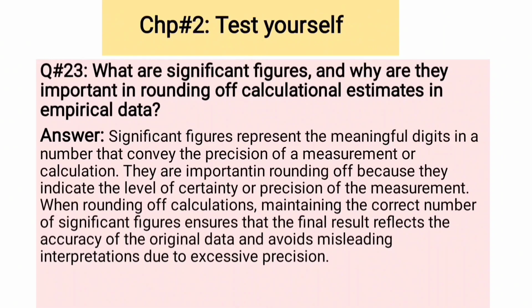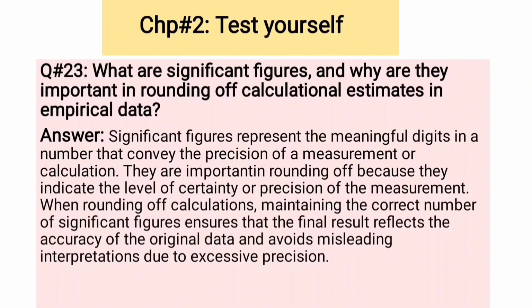Question number 23. What are significant figures and why are they important in rounding off calculational estimates in empirical data? Here in this question, you are finding what the significant figures are and why they are important. So, significant figures represent the meaningful digits in a number that convey the precision of a measurement or calculation.